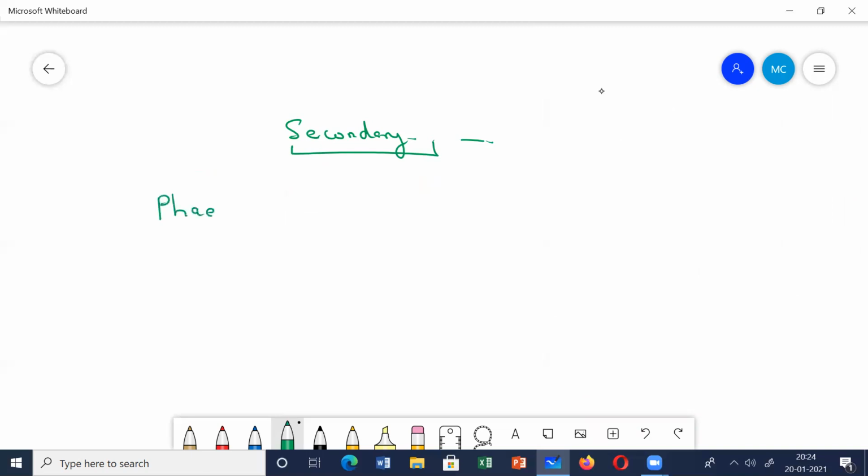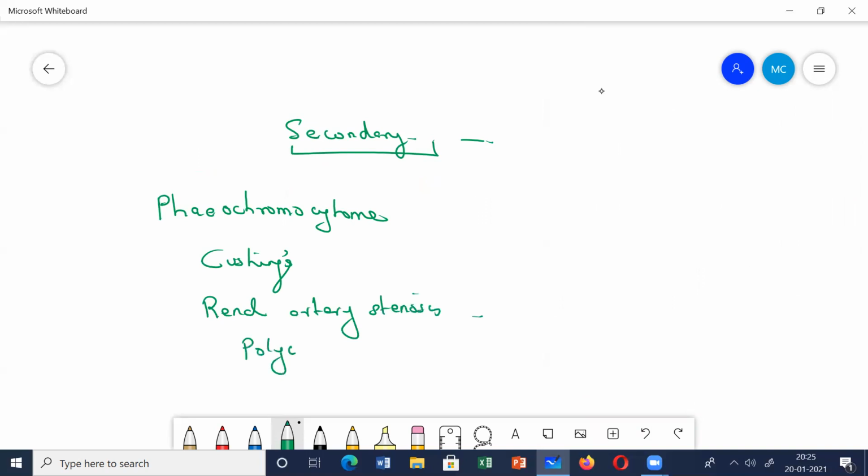If you do remember, that was pheochromocytoma, then Cushing's syndrome, then renal artery stenosis, polycystic renal disease, acromegaly, and hyperaldosteronism, which I just told you. So accordingly, you are going to do these specific tests.